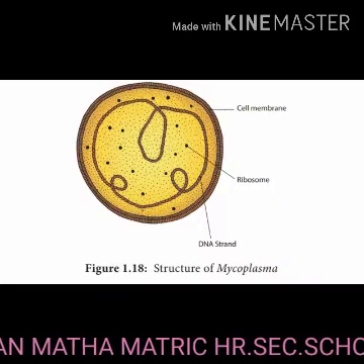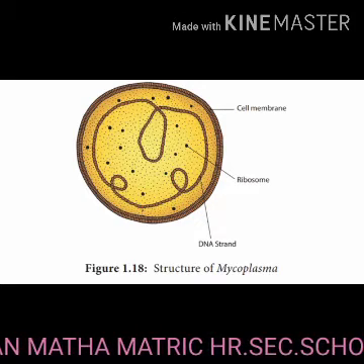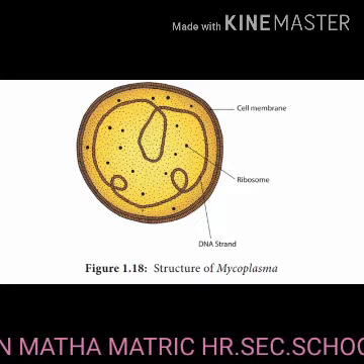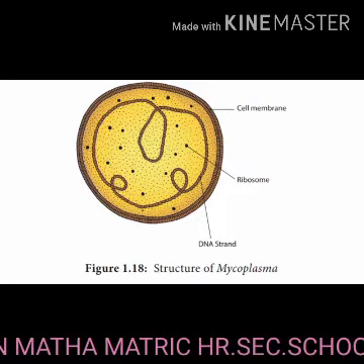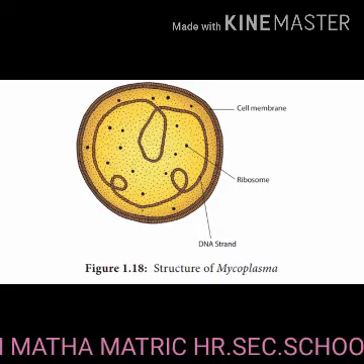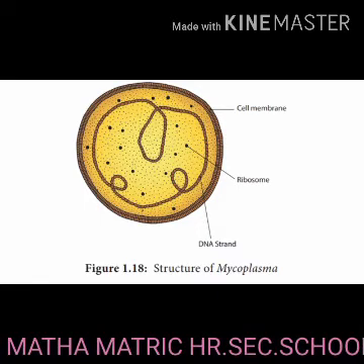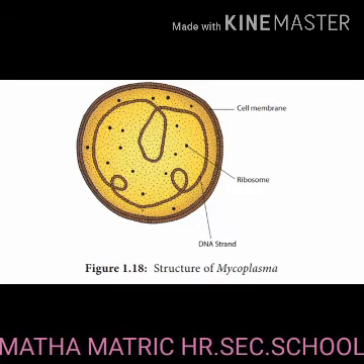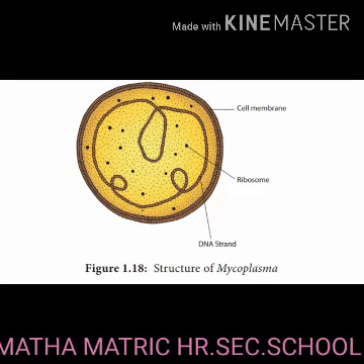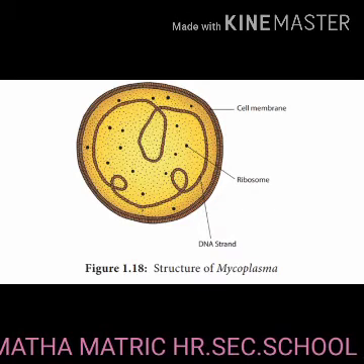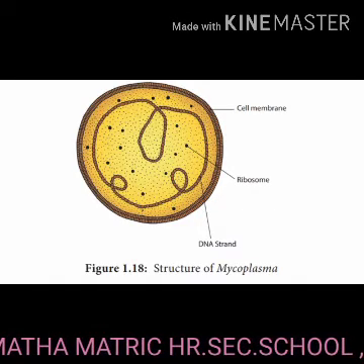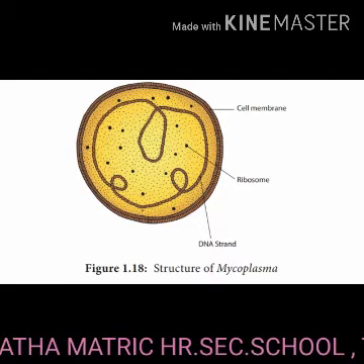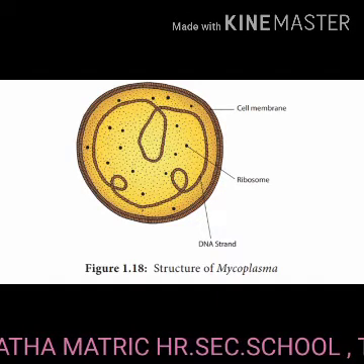Mycoplasma or Mollicutes. The mycoplasmas are very small, pleomorphic, gram-negative microorganisms. They were first isolated by Nocard and co-workers in the year 1898 from pleural fluid of cattle affected with bovine pleuropneumonia.